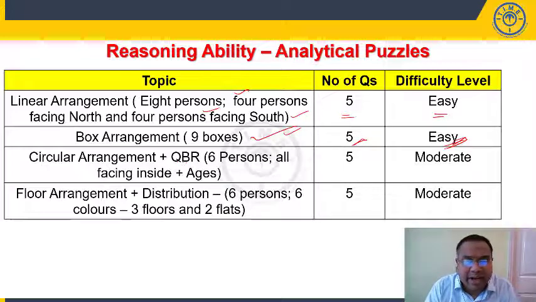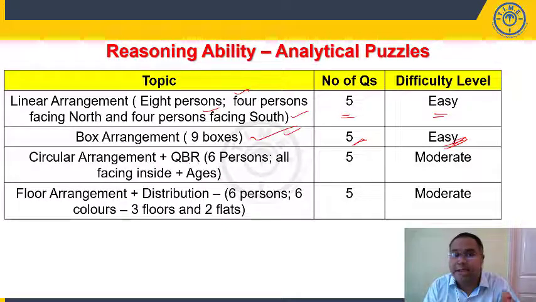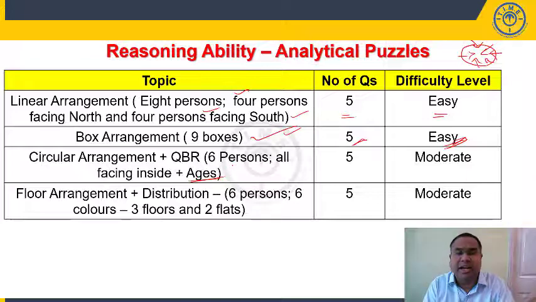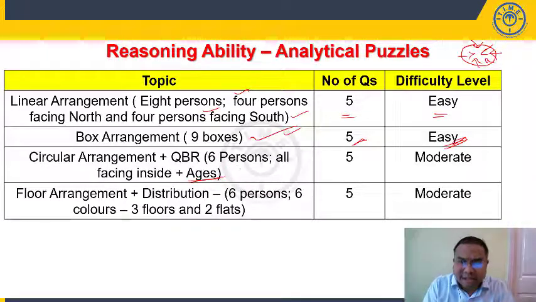Then we have circular arrangement with QBR, quant based reasoning. We have 6 persons in a circular arrangement, all facing inside, right? Then we have their ages given, though not the ages of all 6 persons. Let's say A, B, C, D, E, F. We have ages given for about 3 to 4 people. A similar type was asked in your IBPS PO prelim exam 2019.